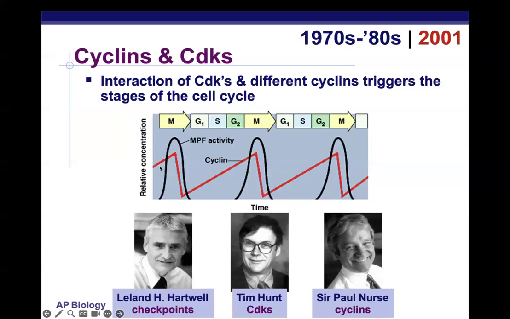Here's a picture of the cyclin concentration. And MPF, or maturation promoting factor, that's another name for the CDK cyclin complex. So you can see as cyclin increases through the cell cycle, its highest point is when it triggers moving past that spindle checkpoint, and then its concentration rapidly decreases to where it's at its lowest right before G1 phase, and then it will gradually grow again and shrink, and gradually grow again and shrink.